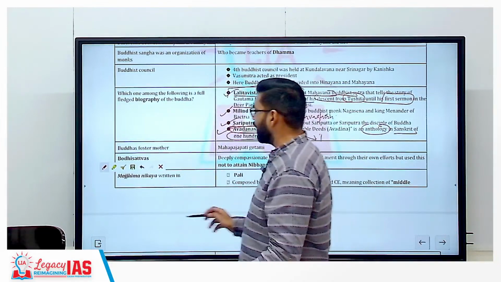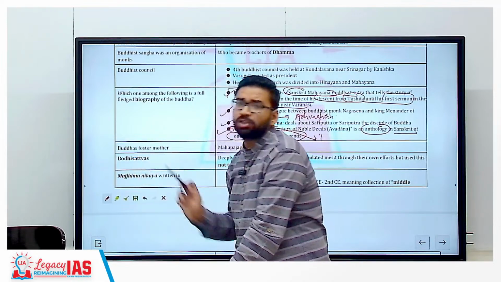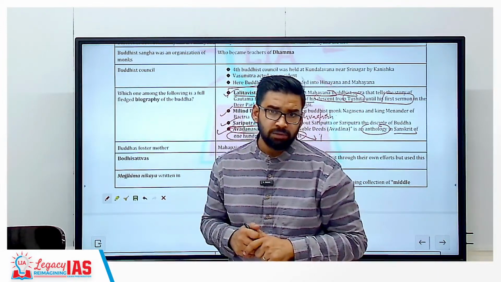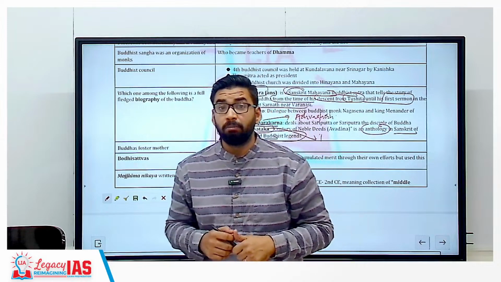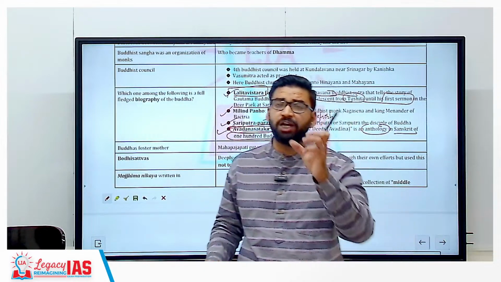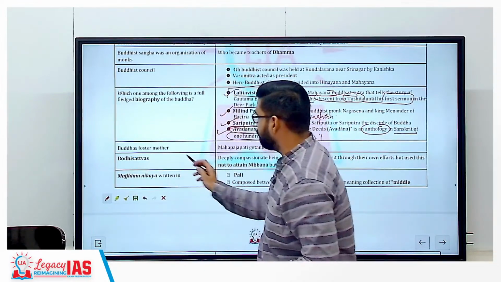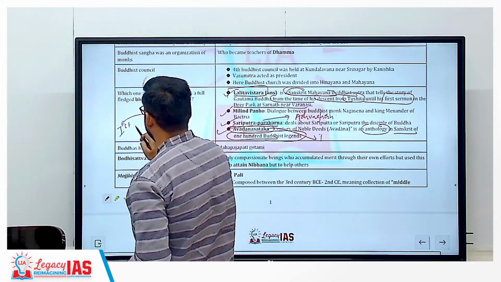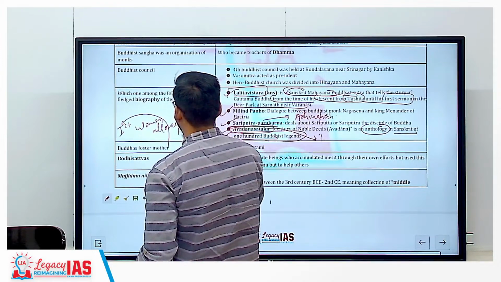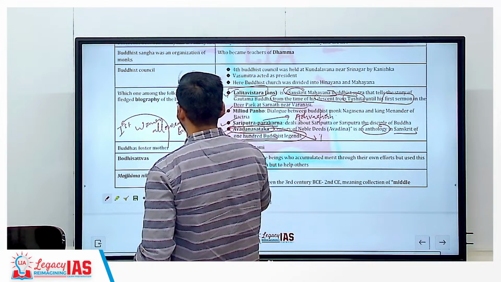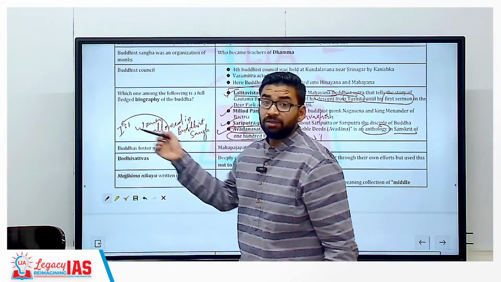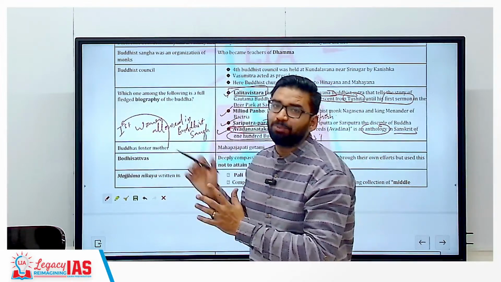Then another question was from Buddha's foster mother. When Buddha was born, his mother died because of labor pain. Getting my point? His mother's name was Mahamaya, and his foster mother was Mahaprajapati Gautami. That is why he took the title Gautam Buddha. She was also the first woman allowed in the Buddhist Sangh, and she opened the entry for women in Buddhism.